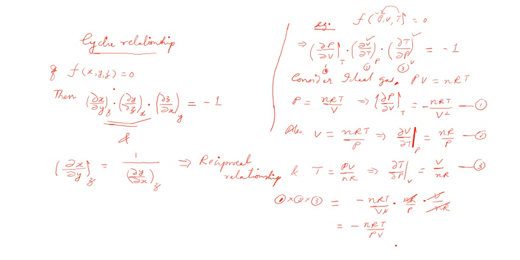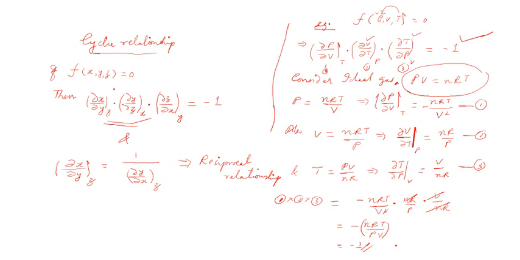See, but don't you have this equation with you? This is the equation of state. So what does it tell? PV equal to nRT. So you take PV to the other side. Or I can directly understand that if PV equal to nRT, nRT/PV should be equal to 1. So this nRT/PV is equal to 1 from the equation of state. So what is your final answer? That is equal to minus 1. Hope you understood, which is the result that we expected here.